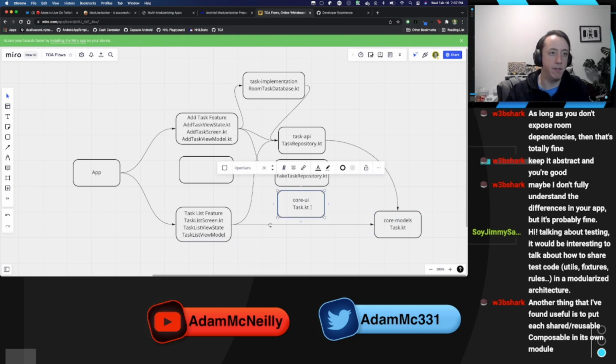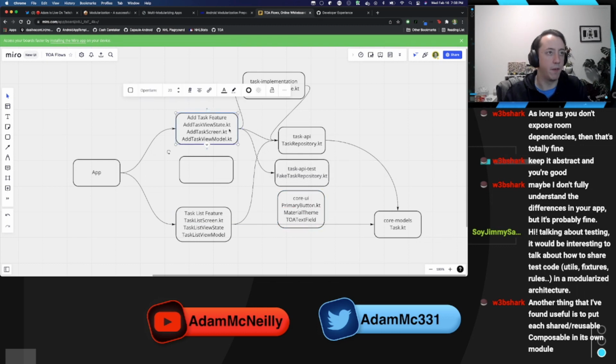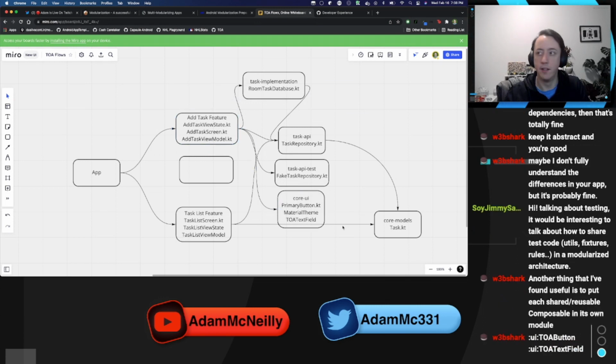This would have primary button.kt, material theme, TOA text field. This all makes sense as something. And then if our feature is where some of the UI lives, it would also depend on core UI.